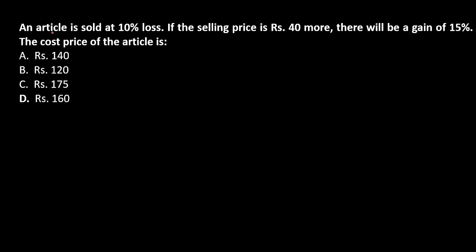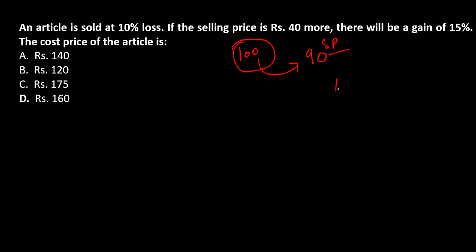So for example, what we can assume as of now, that cost price of the article is 100. This is what we are assuming. So article is sold at 10% loss. 10% का loss हुआ है. So what is going to be the selling price? 90, right? So this is going to be selling price.